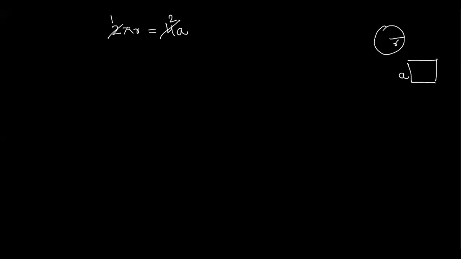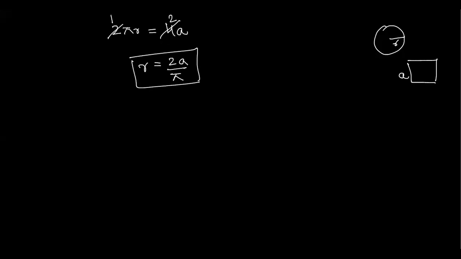According to this, the value of R would be 2A upon pi. Got it? 2A upon pi would be the value of R.